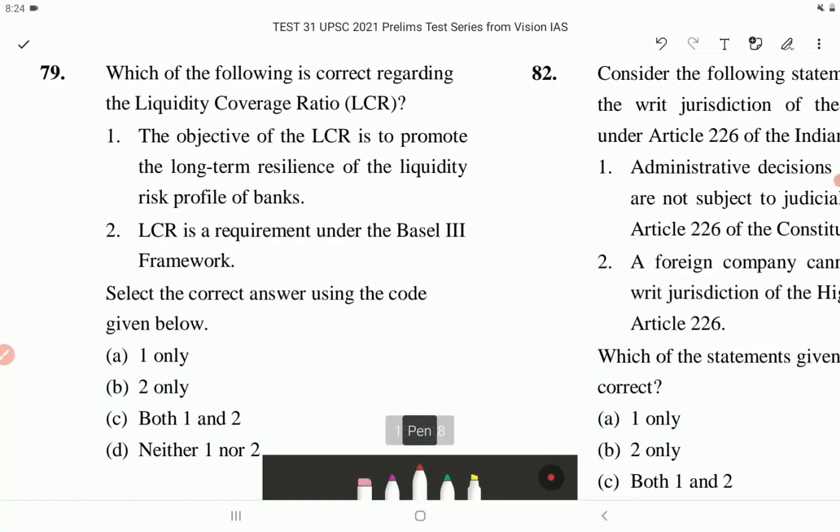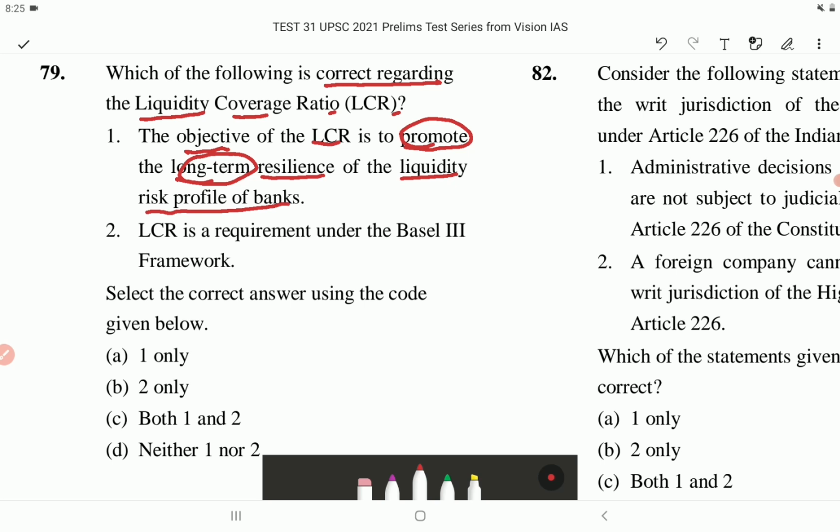Which of the following is correct regarding the liquidity coverage ratio, that is LCR? Number 1. The objective of the LCR is to promote the long-term resilience of the liquidity risk profile of banks. This is incorrect. The objective of the LCR is to promote the short-term and not the long-term resilience of the liquidity risk profile of banks.